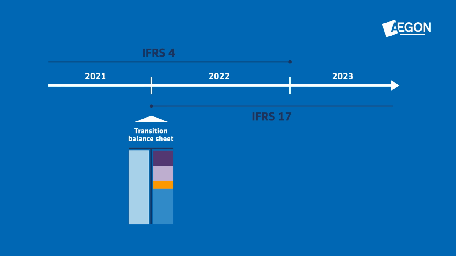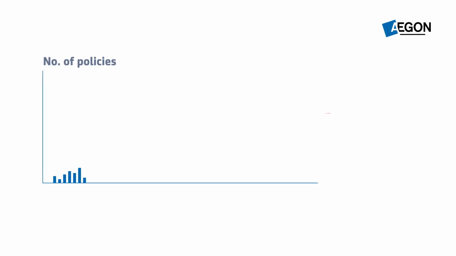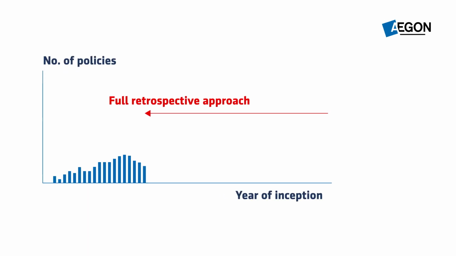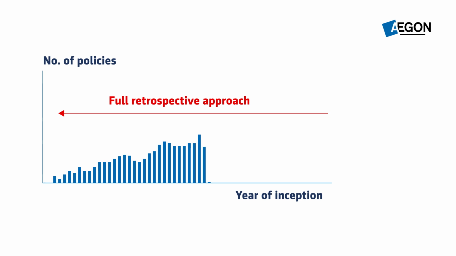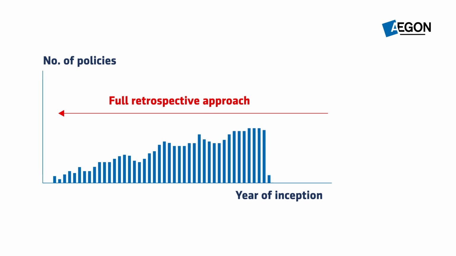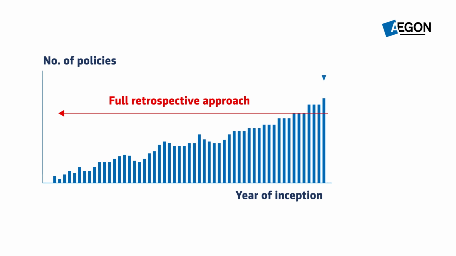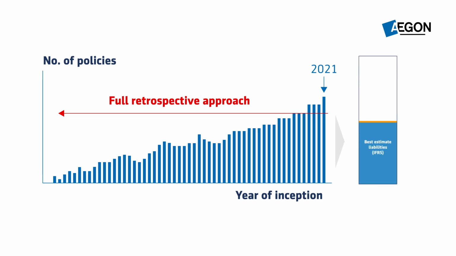sheet. The first approach is the full retrospective approach and has to be applied as a default. The IFRS 17 standard requires that an insurer goes back in time as far as possible and calculate the transition balance sheet using historical data. This approach intends to calculate the current balance sheet position for each policy as if IFRS 17 was in place from inception of the policy.